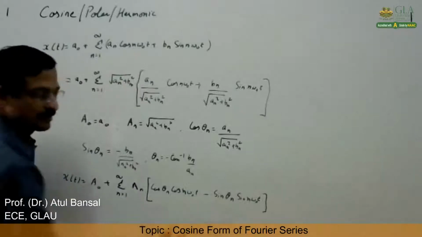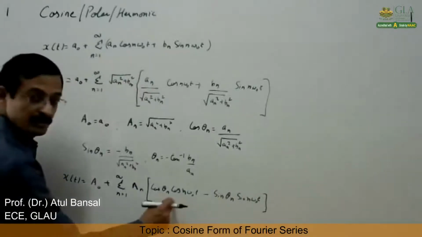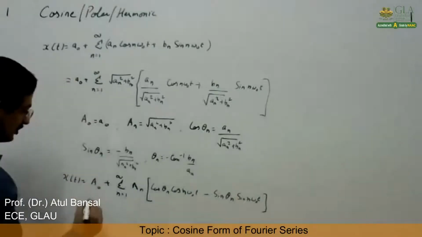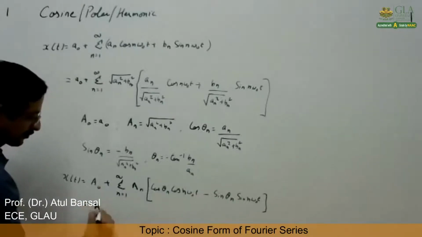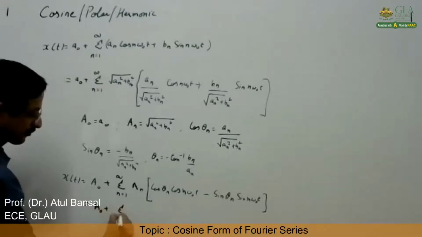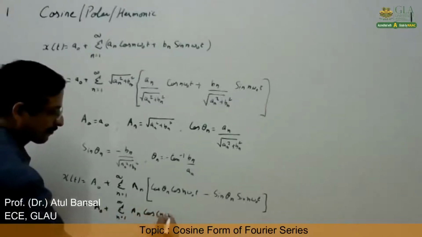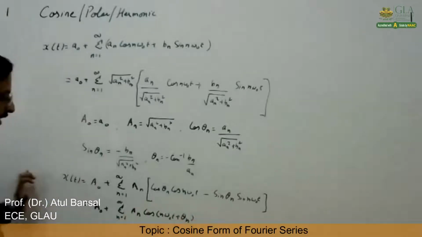So what is this? This is the formula for cos A plus B, that is cos A cos B minus sin A sin B. Right? So this changes to cos of n omega naught t plus theta n.